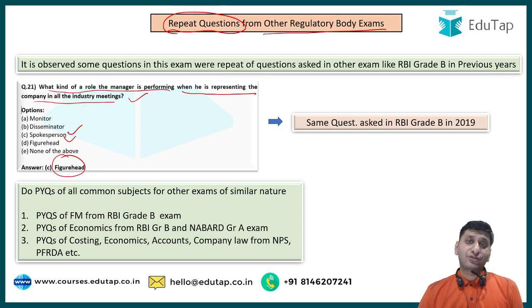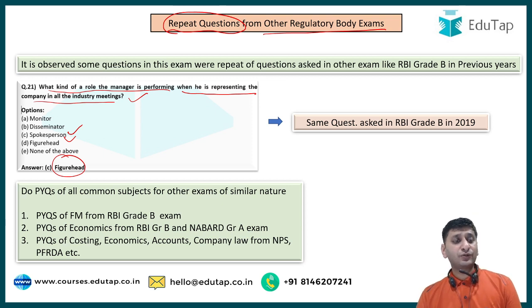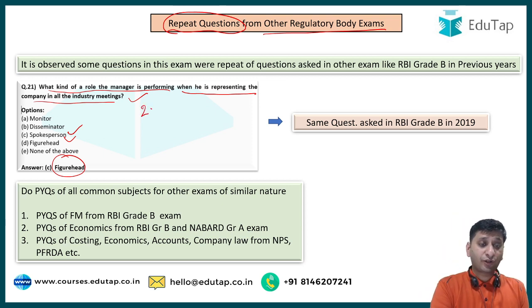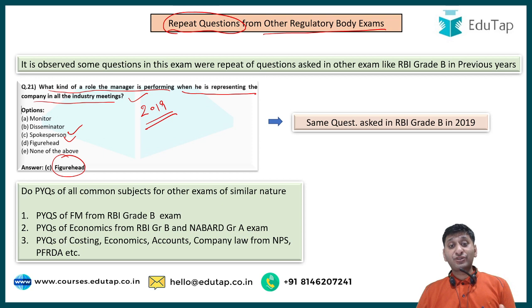And this is not only one question. I can give you a lot of examples, though I have not put them here due to lack of space. For example, there was one question on the difference between morale and motivation. I think this question was asked in RBI Grade B 2018. Then there was one question on which of the following statements is true about oral communication. This was again, I think, taken from the RBI Grade B 2017 or 2018 paper. This question was from the 2019 paper of RBI Grade B. So like this, I know 3-4 questions which have been picked up in ditto language from previous year RBI Grade B papers, right?